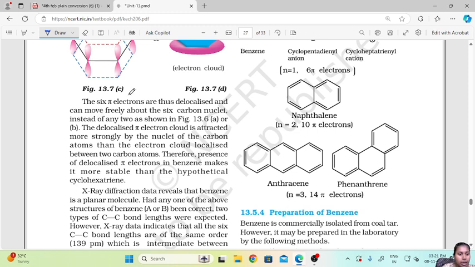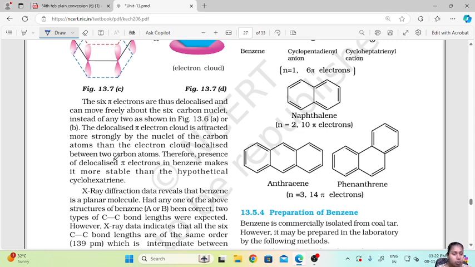Now, the 6 pi electrons are thus delocalized and can move freely about the 6 carbon nuclei. Instead of structure A or B, the delocalized pi electron cloud is attracted more strongly by the nuclei of the carbon atoms than the electron cloud localized between 2 carbon atoms. The 6 electrons are thus delocalized and can move freely about the 6 carbon nuclei instead of any one.